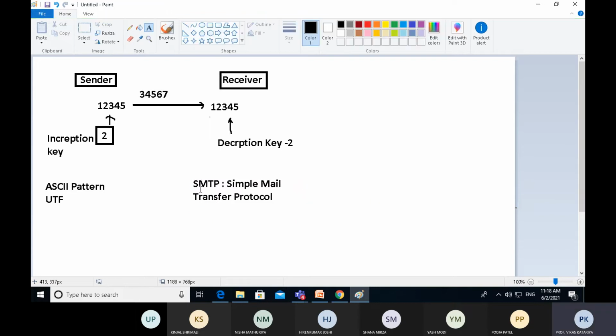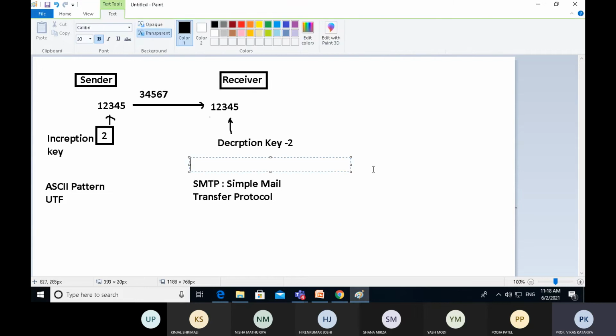It is an application layer protocol which makes the interface from client to server. That means by using that protocol, the client can send mail to the server.